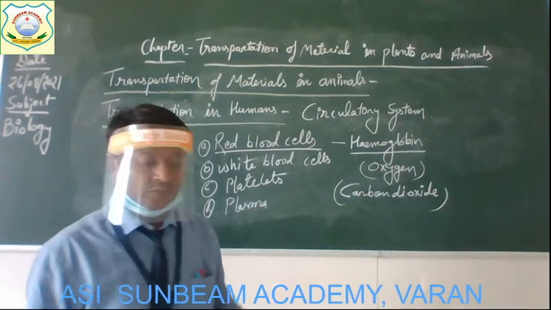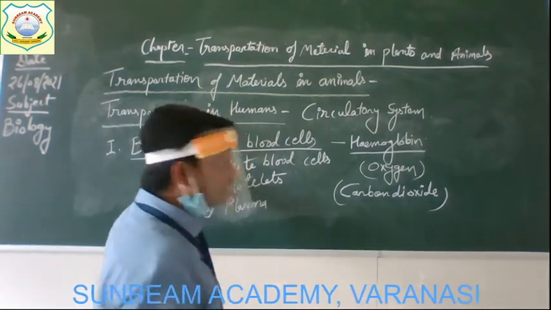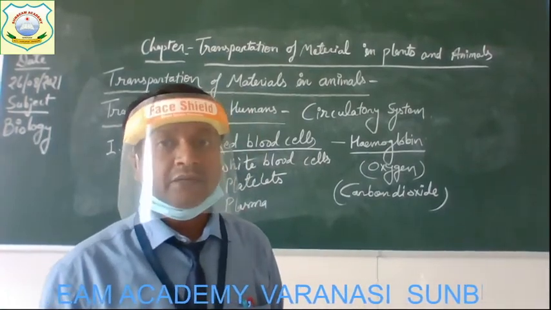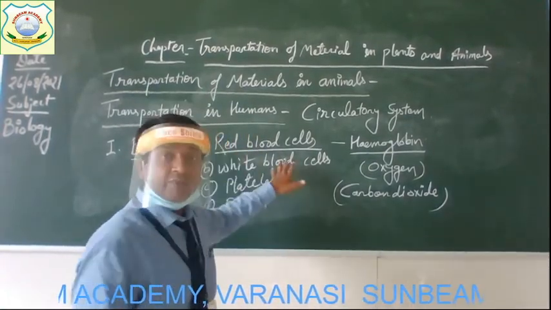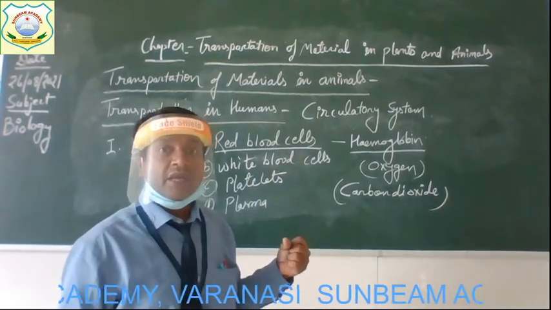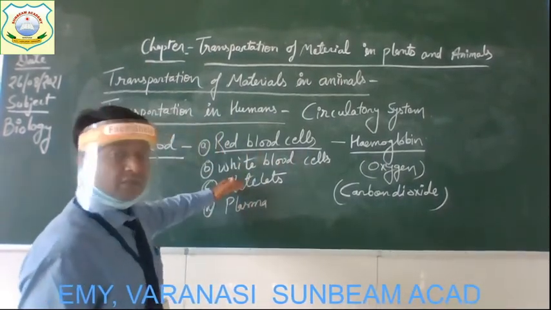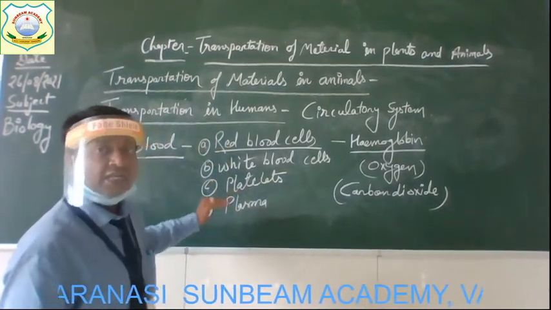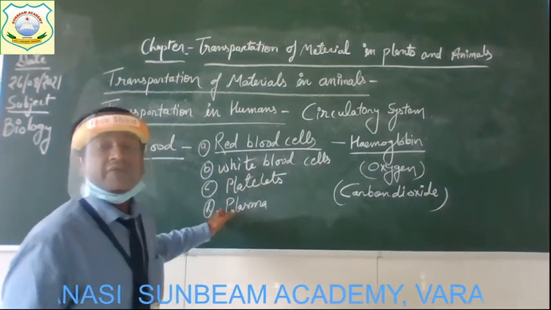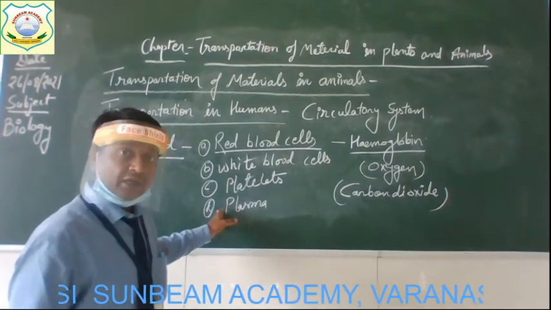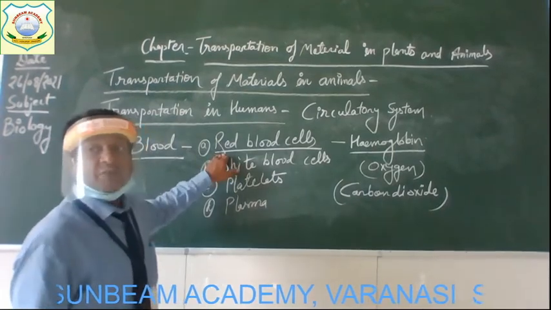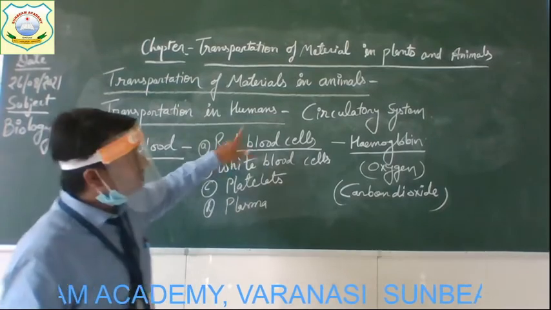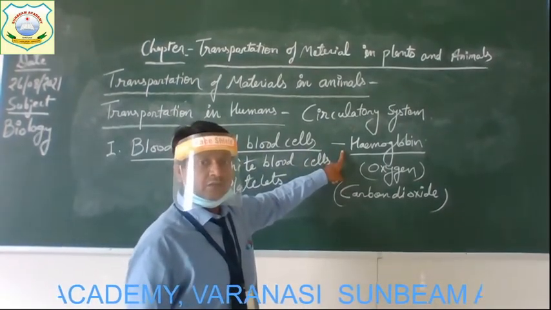Clear? So WBC is white in color because of the absence of any pigment. As red blood cells have hemoglobin, that is why they look red in color. But the rest of the parts of the blood, either the white blood cells or platelets or plasma, don't have any pigment. So that is why they don't have any color. Okay, so you can see that the color of the blood looks red just because of the red blood cells which have hemoglobin.